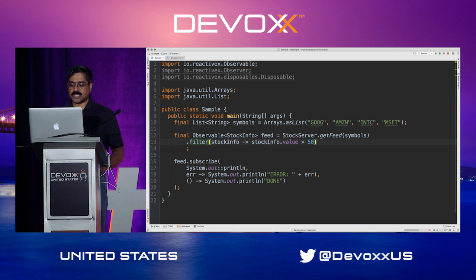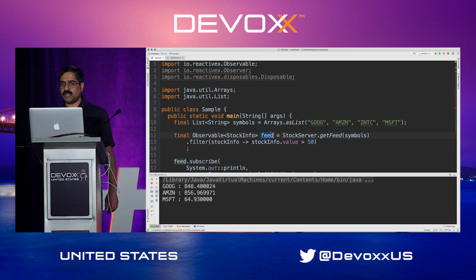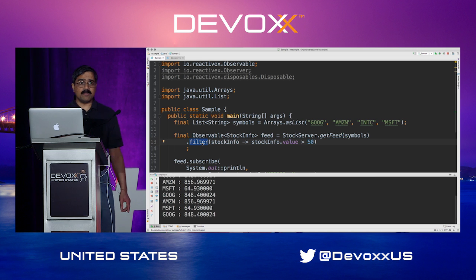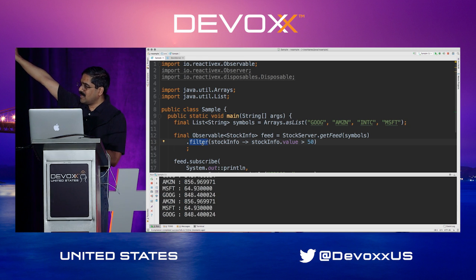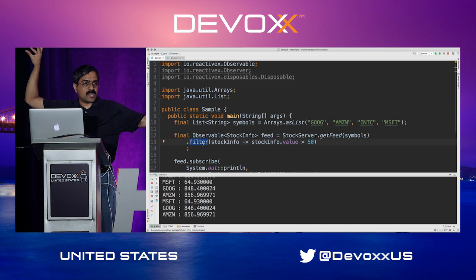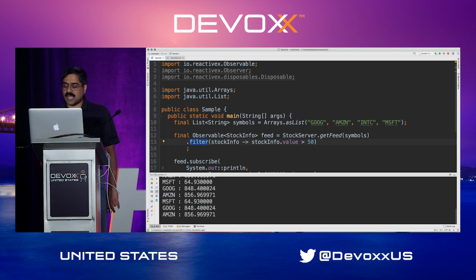Now the beauty is, you can take this feed and put multiple intermediaries that are observables to what's upstream, but they themselves become observables to what is downstream. On one hand, they are observing. On the other hand, they can become observables downstream as well, and they can start filtering things. As you can see, no price now is less than $50 at this point.